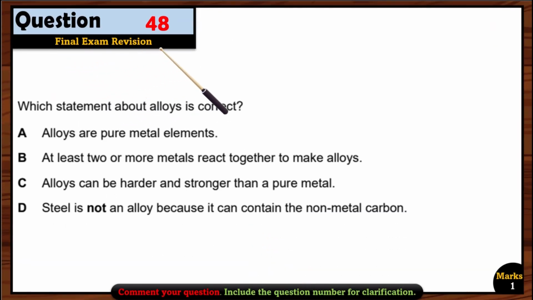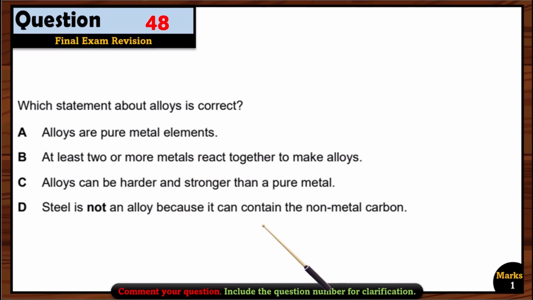Okay, let's see question 48. Which statement about alloys is correct? First, alloys are pure metal elements. Wrong. They are the mixture. At least 2 or more metals react together to make alloys. So sometimes the students think, okay, this is the right option because they say 2 or more metals. But if you see the word react, that is wrong because they don't react, okay? It's a mixture. So this word can make it wrong. So option B is also not right. See, alloy can be harder and stronger than a pure metal. Yes, this option is the right option here. So option C is correct.